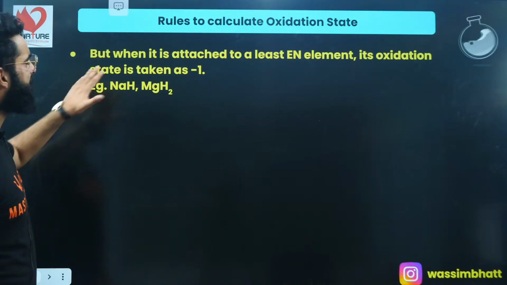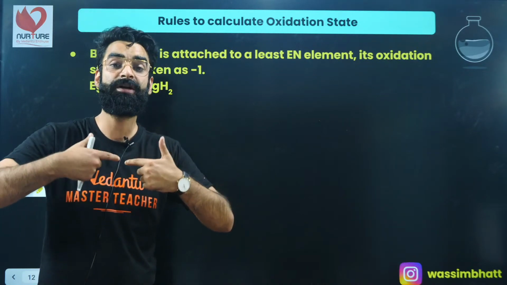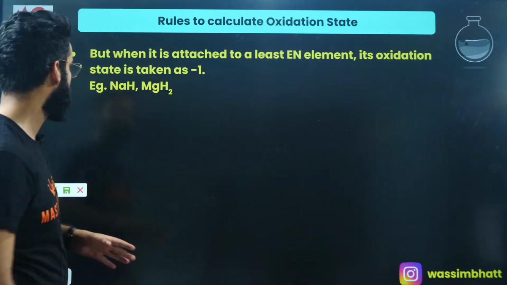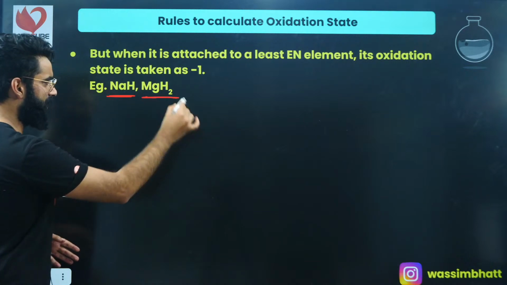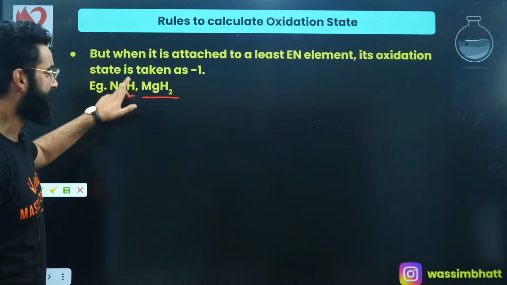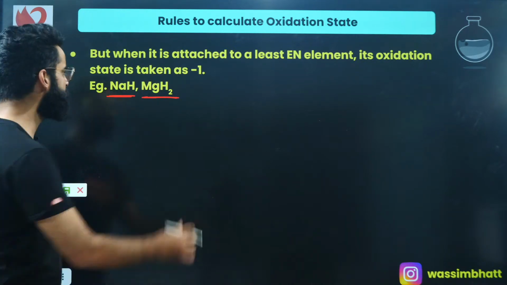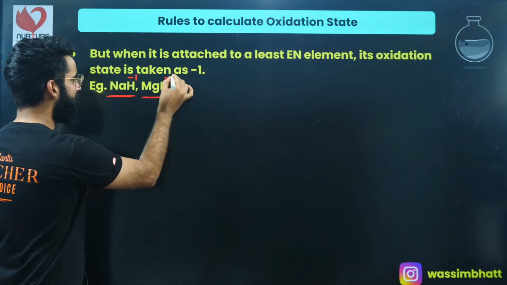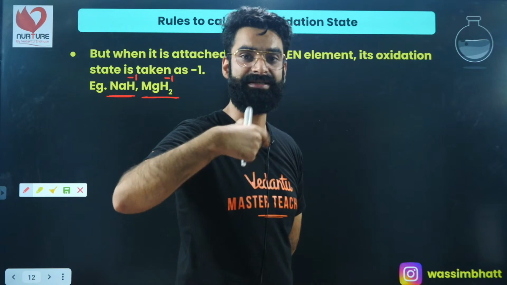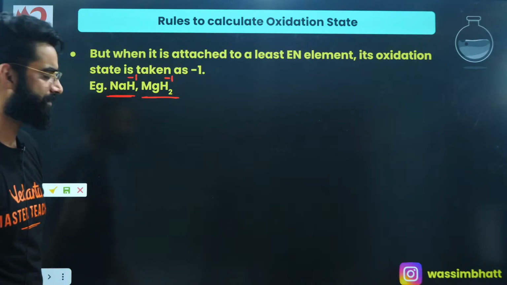Next rule, when the same hydrogen atom is attached to a less electronegative element than itself, the oxidation state of hydrogen will be taken as -1. For example, sodium hydride or magnesium hydride, NaH and MgH. The electronegativity of hydrogen is definitely more than that of sodium and that of magnesium, due to which hydrogen shows -1 in both. Whenever hydrogen is attached to a less electronegative element than itself, its oxidation state will be taken as -1, as simple as that.